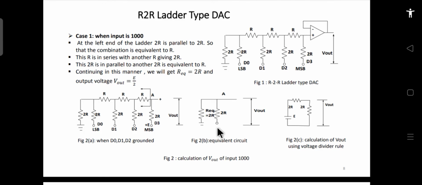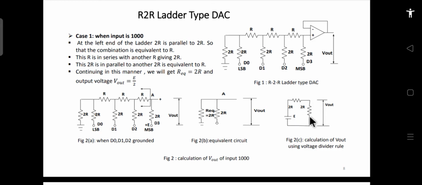Now across this and the ground there is this potential, so you can redraw the circuit like this. There is a voltage E and there are two resistances 2R in series with each other. Assume this is open circuit. You know how to find the Thevenin's voltage and resistance. So these two resistances are in series, and if you find the Thevenin's voltage across this resistance, if this voltage is E and these two resistances are 2R, the voltage across this will be half of this voltage.